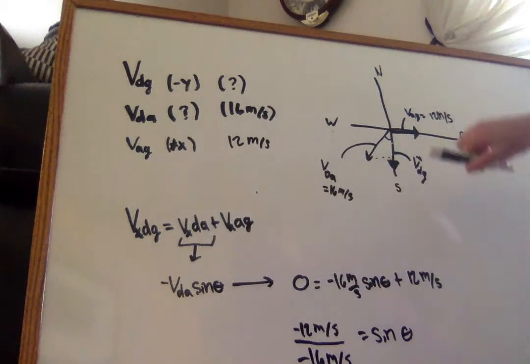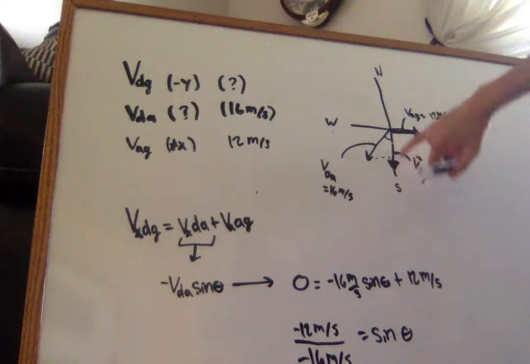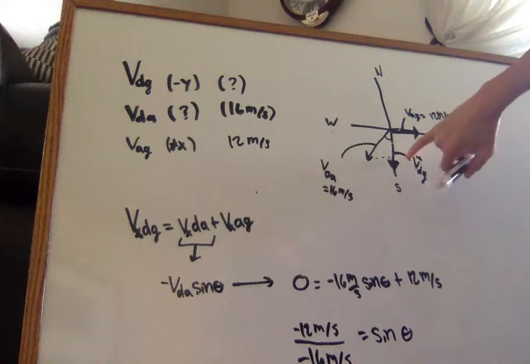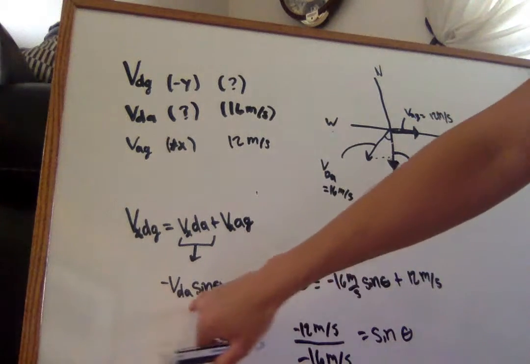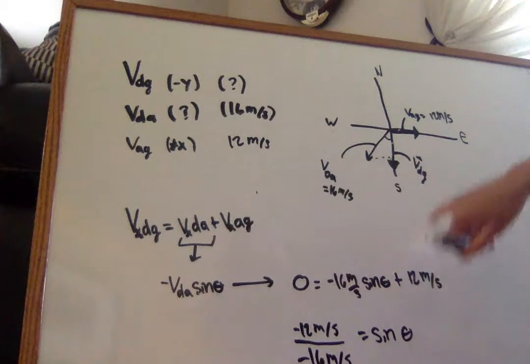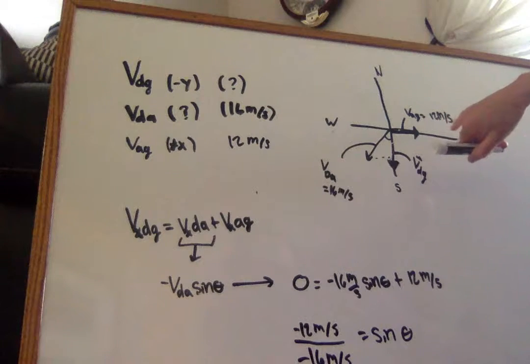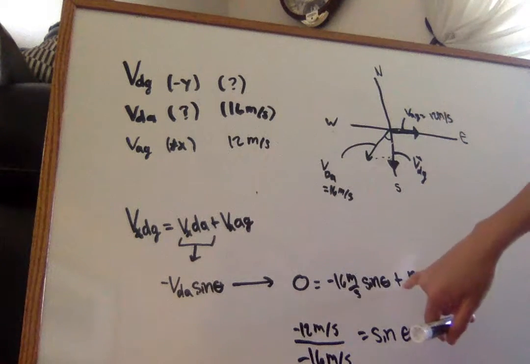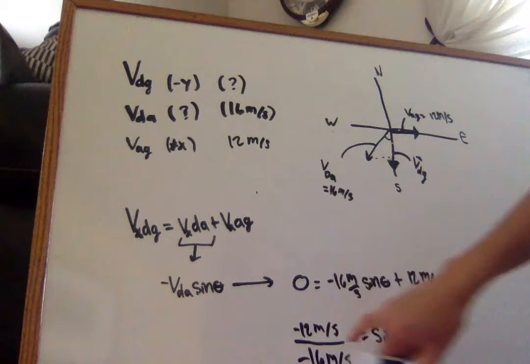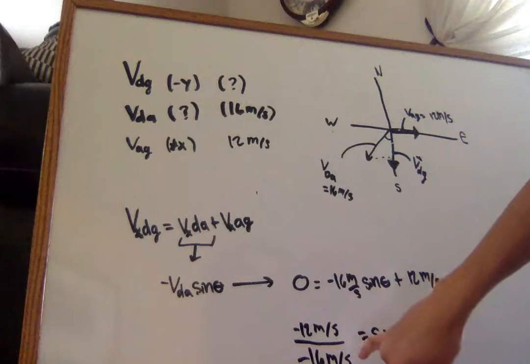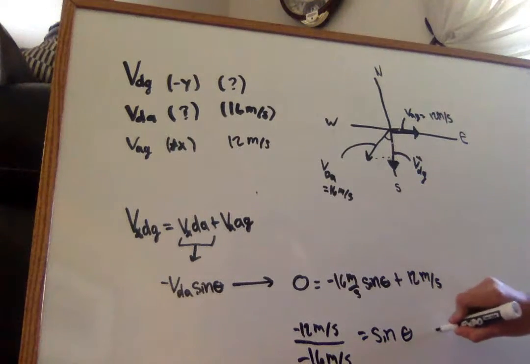So velocity of ducks relative to the ground, in our x-axis, is going to be 0, which equals negative 16 multiplied by the sine of theta plus the velocity of air relative to the ground, which is 12 meters per second. We rewrite that, subtract our 12, divide by 16 to get sine of theta by itself. We get 12 over 16, which equals